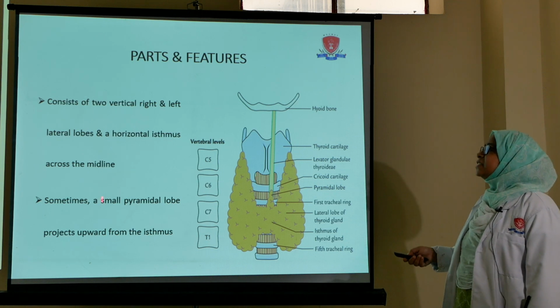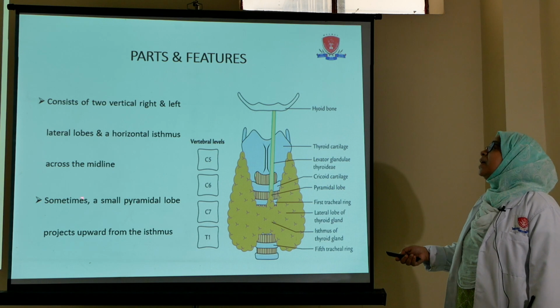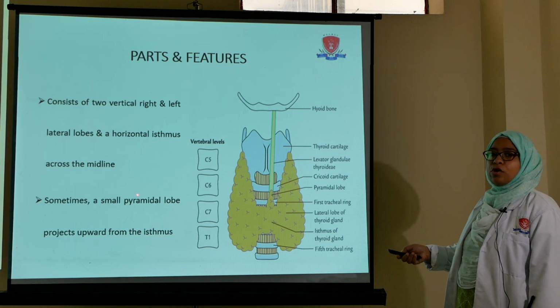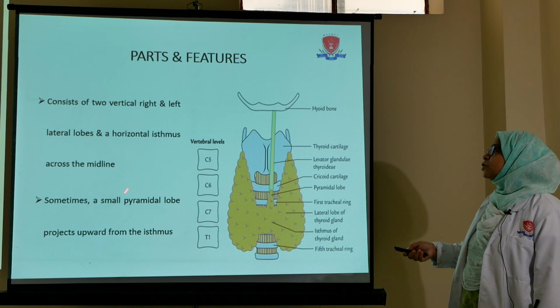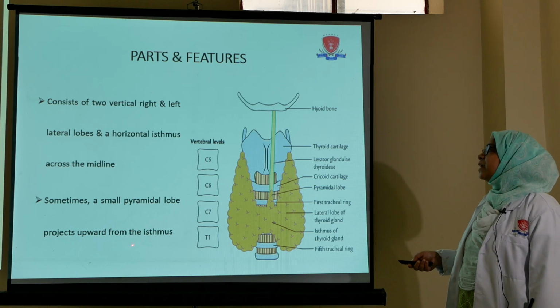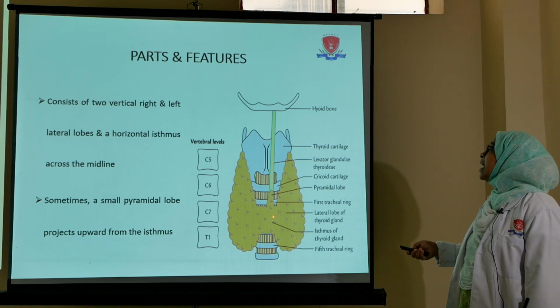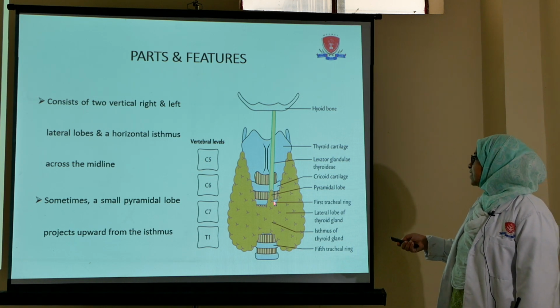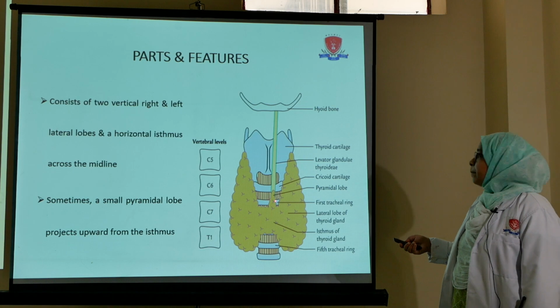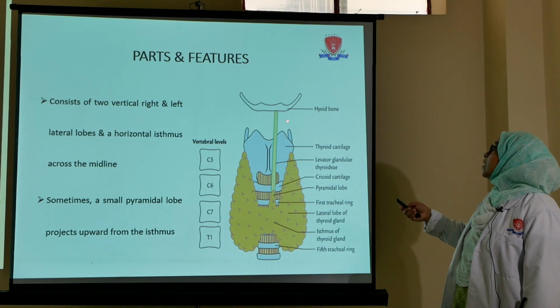Sometimes there is an extra lobe present, and that lobe is known as the pyramidal lobe. This pyramidal lobe is a small lobe, and it is present sometimes. So sometimes a small pyramidal lobe is also present which projects upward from the isthmus. In this image you can see this is the isthmus, and from the upper part of the isthmus a small pyramidal lobe extends upward, and this is the pyramidal lobe. This pyramidal lobe is attached to the hyoid bone.